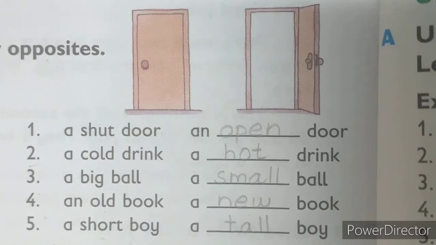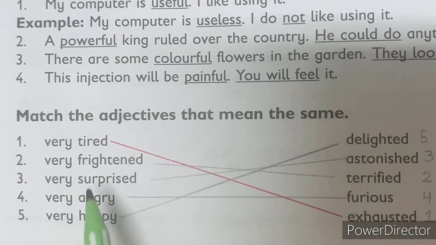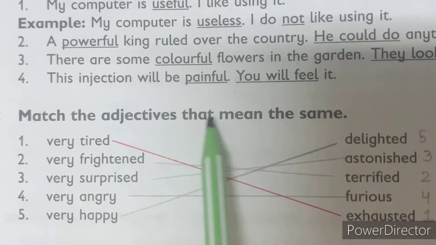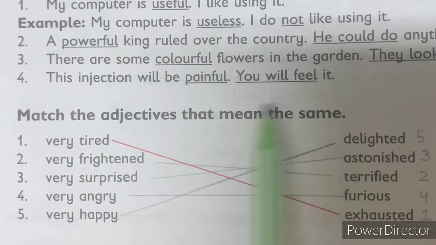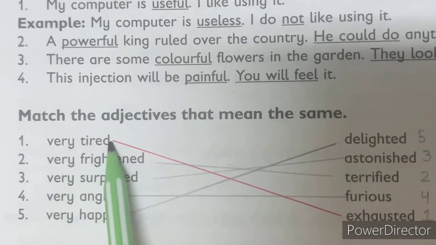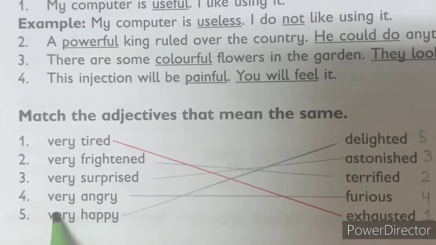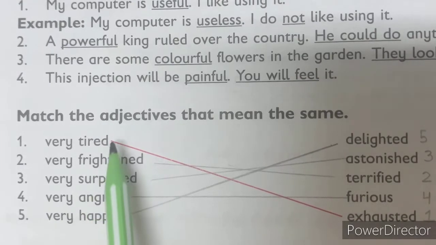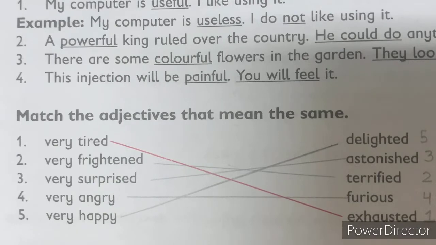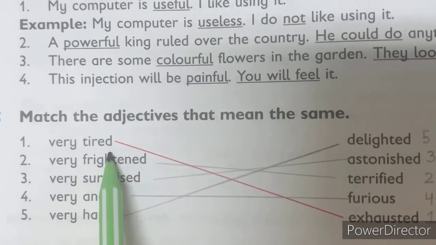Okay, students? Page number 86, C part, match the adjective that means the same. Very tired, very frightened, very surprised, very angry, very happy. Now you have to match with the correct same meaning, okay? Very tired.